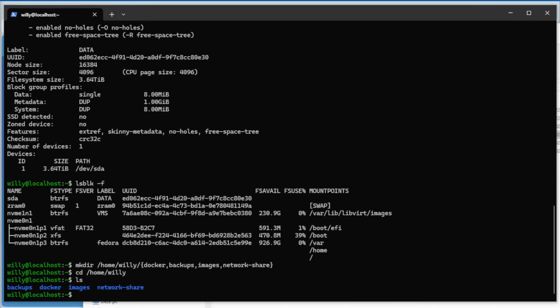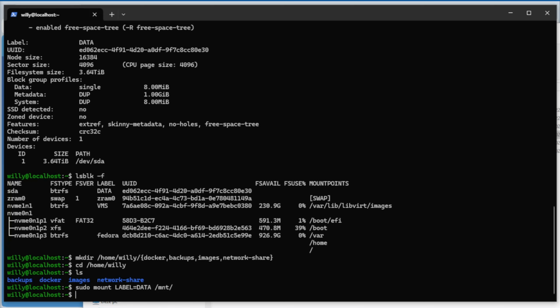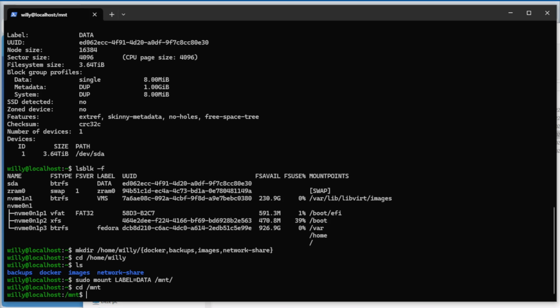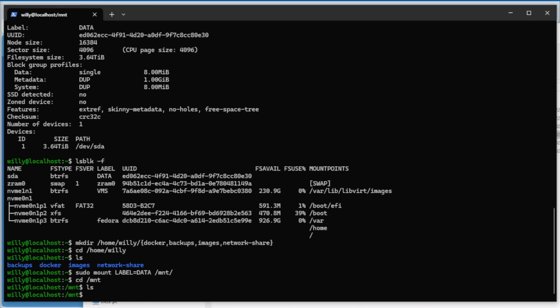The next command is to mount the created BTRFS file system with label data to our mount directory. So sudo mount LABEL=data, here, data, to /mnt. Now we go inside the mount, /mnt. But nothing is inside because we do not yet have anything on the file system.